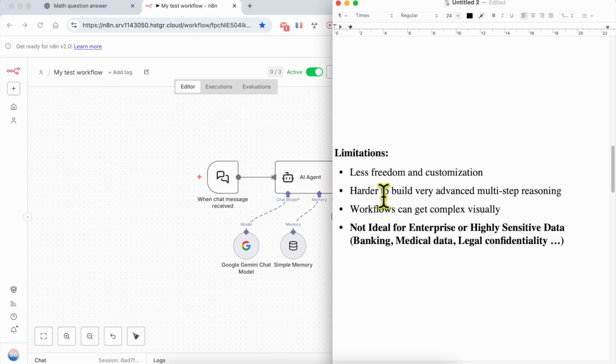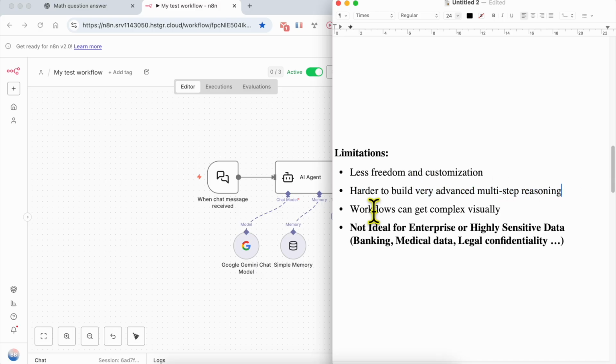The second limitation is that it is harder to build very advanced multi-step reasoning. But this is not a real limitation, and I'm not seeing it right now. But with time, I think AI agent or no-code AI agent builders like n8n will advance in order to make it easy to build very advanced multi-step reasoning.